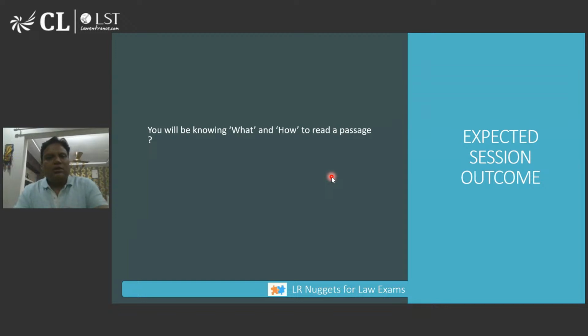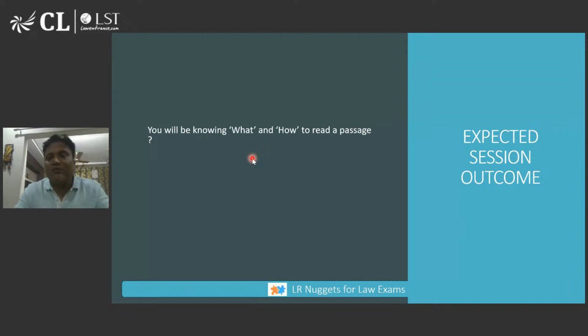So, what is the expected session outcome? This session will last around 30-35 minutes, maybe 40 minutes. I believe not more than 35 minutes actually. So what can you expect? You will come to know what and how to read a passage. What I will be discussing is what you should focus on when you read a passage of logical reasoning, and how to read it.